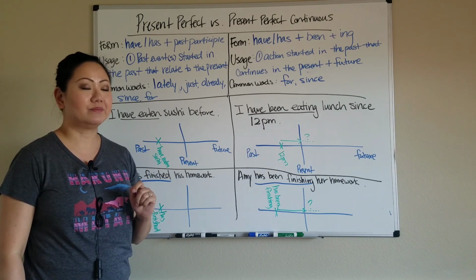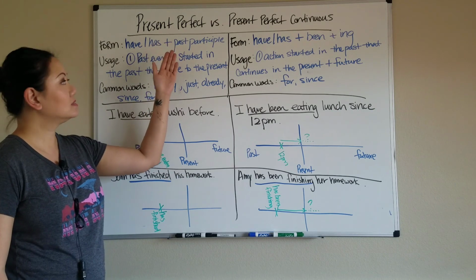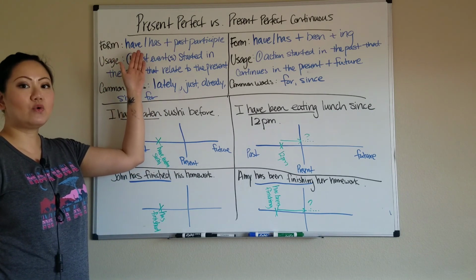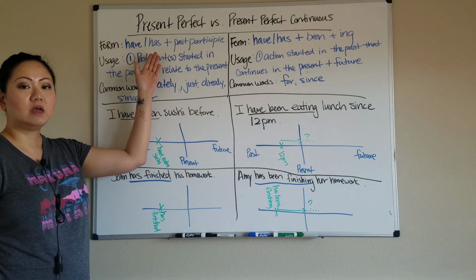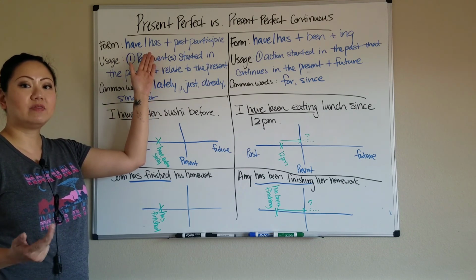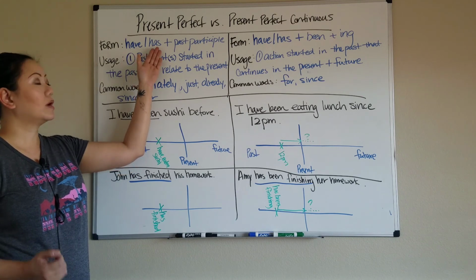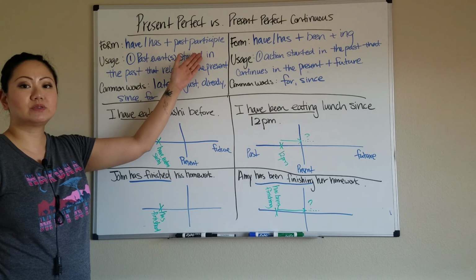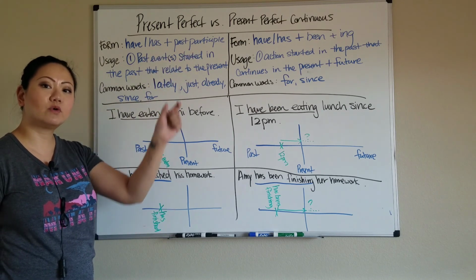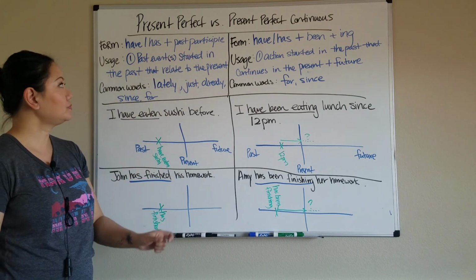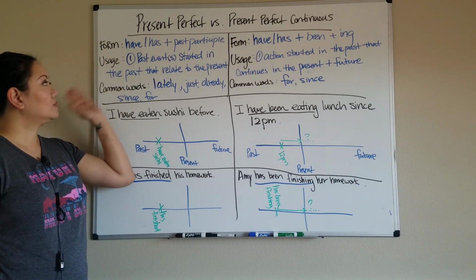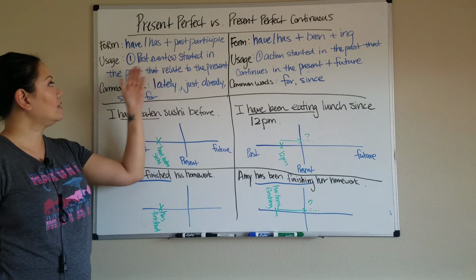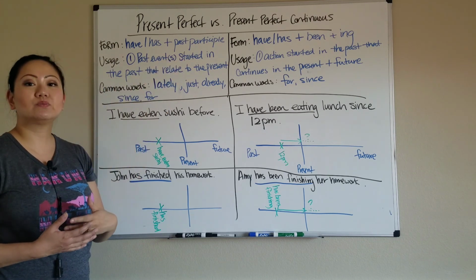Let's get started. So with present perfect tense, the way that we form present perfect tense is we either have or has, depending on the subject. We use I have, you have, they have, we have, or he, she, it has, plus the past participle, the third column of the verb tense grammar chart. And the way we use it is we talk about past events or events that started in the past that still relate to the present.